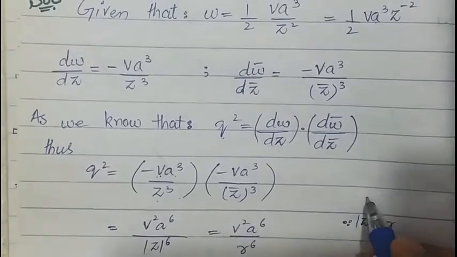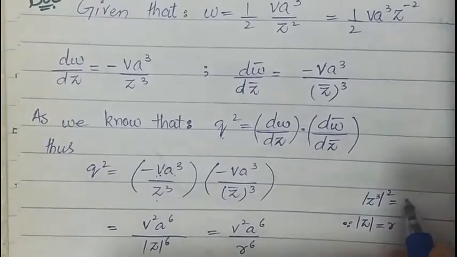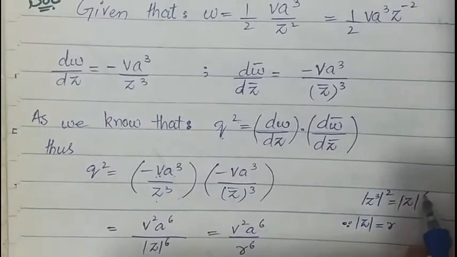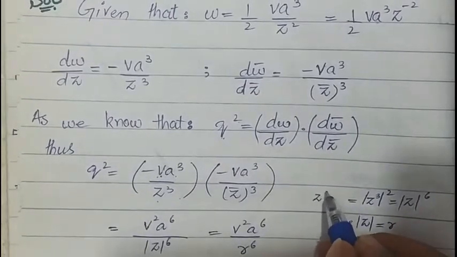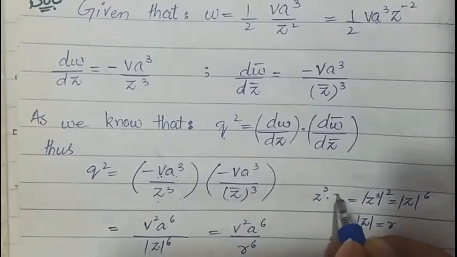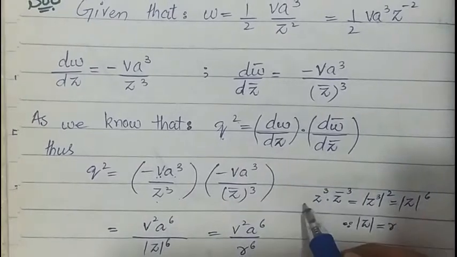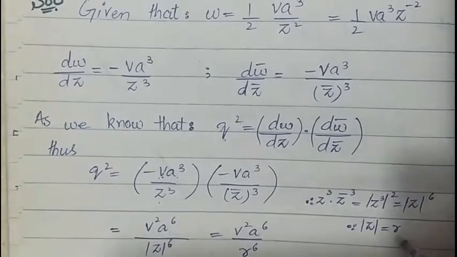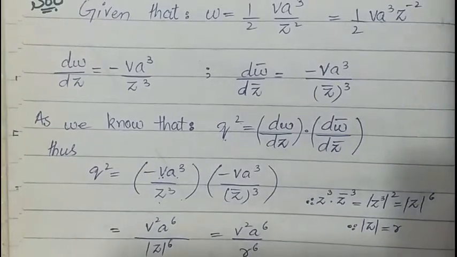So |z³|² will become |z|⁶. This is obtained by z³ into z-conjugate cubed, and |z| is equal to r. So we put here |z| equal to r, and we will get here r⁶.